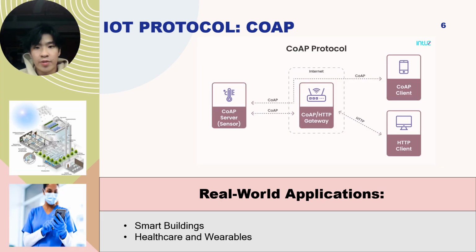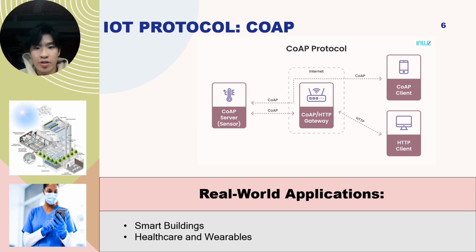Moving on, let's explore the Constrained Application Protocol, or CoAP for short. CoAP is a lightweight RESTful protocol designed for low power, low bandwidth environments, making it ideal for IoT devices like sensors and actuators. Similar to HTTP in its request-response model, CoAP is more efficient in terms of message size and overhead. It runs over UDP, offering lower latency and reduced message size compared to HTTP.